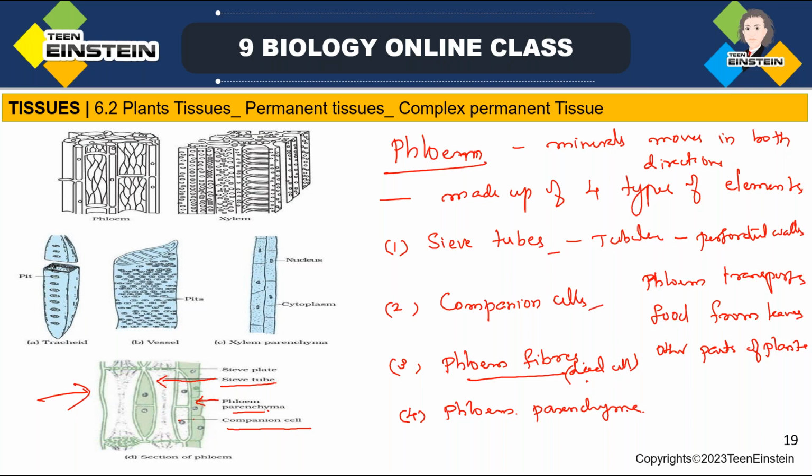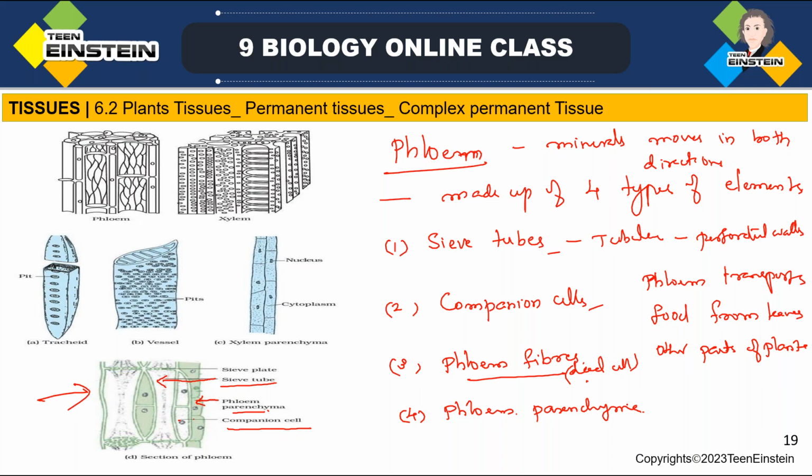Sieve tubes, companion cells, phloem parenchyma, all are living cells. Phloem fibers are dead cells.